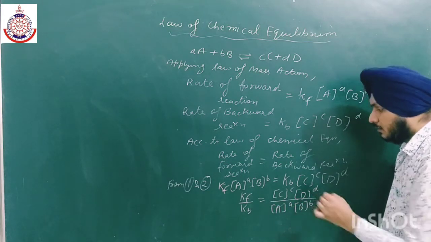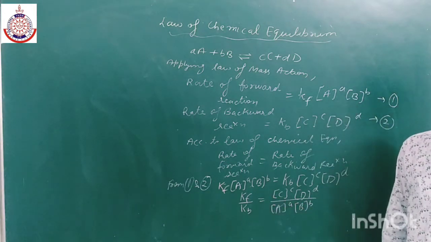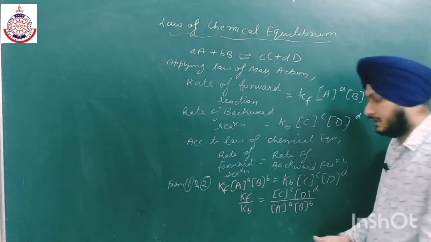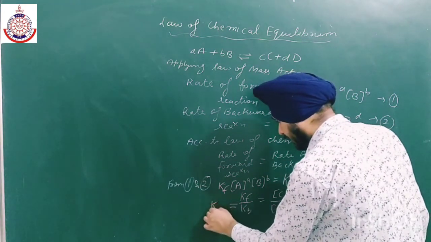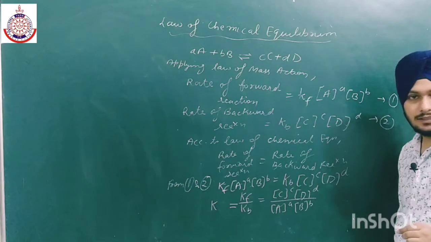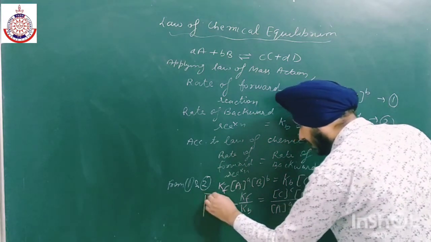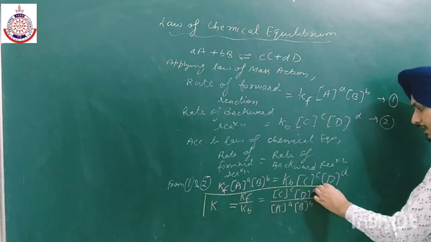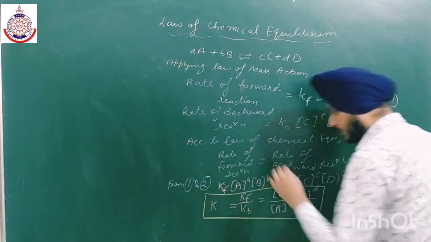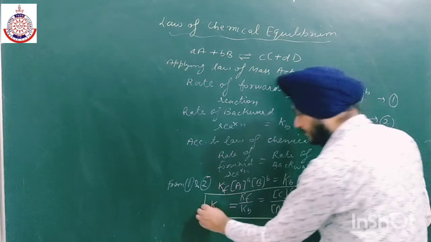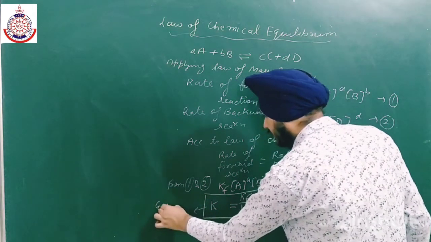Okay, so now Kf upon Kb is a new constant, that is K, and this is known as the equilibrium constant. This is the actual expression for the equilibrium constant.